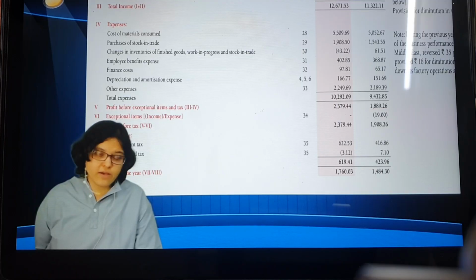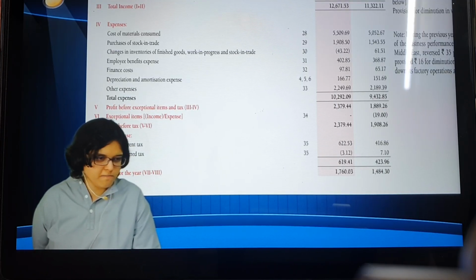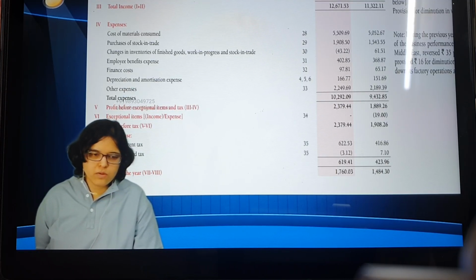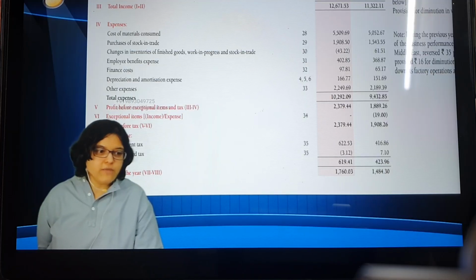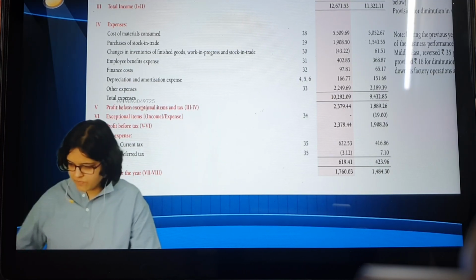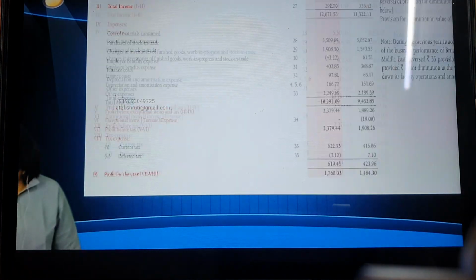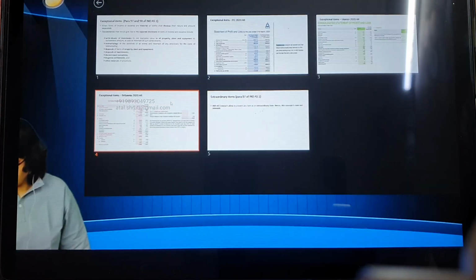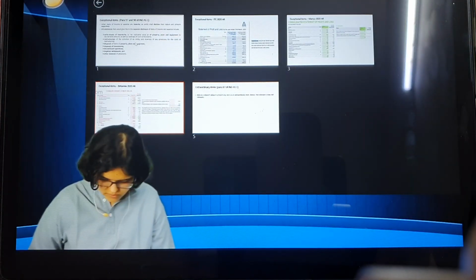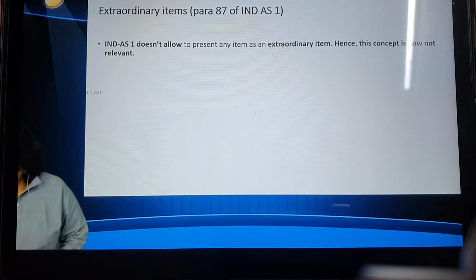What was that? Loss by fire. So write in brackets, example, ITC dash loss by fire. Close the bracket, comma. Then we should analyze profit before exceptional items.